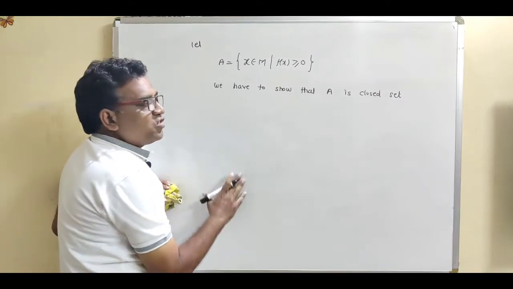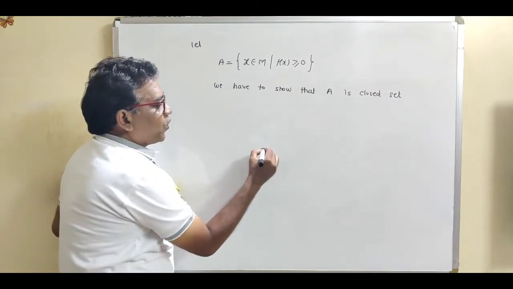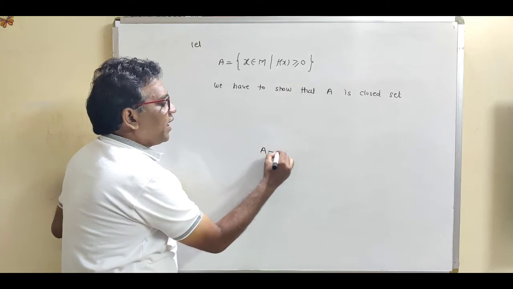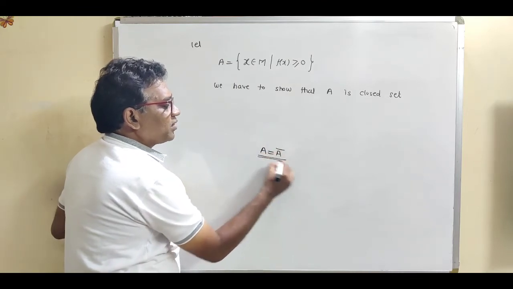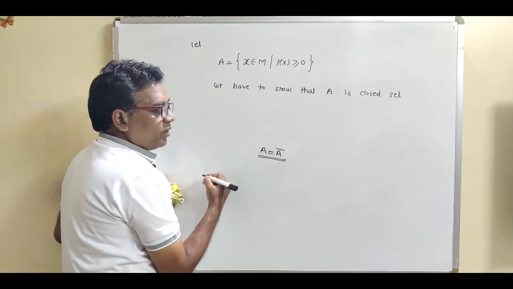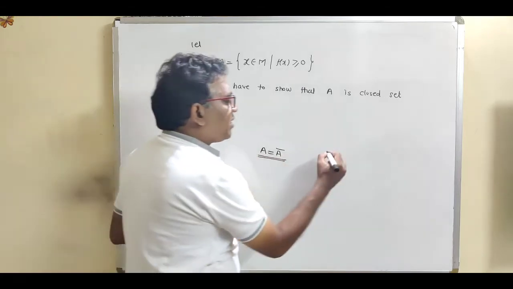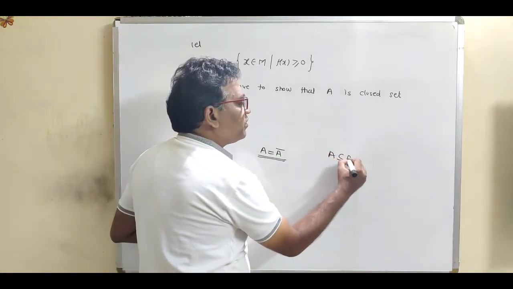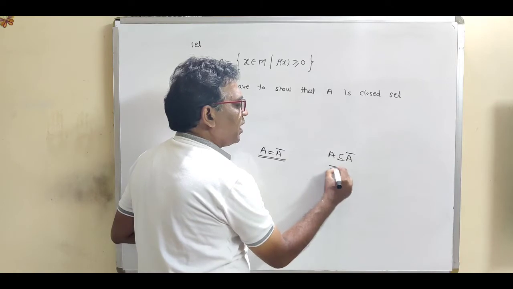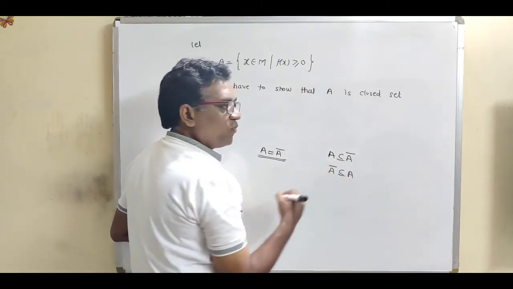Now see what is the definition of closed set. Closed set means show that A is equal to A closure. So how to show that equality? Equality means show that they are subsets of each other: A is a subset of A closure and A closure is a subset of A.